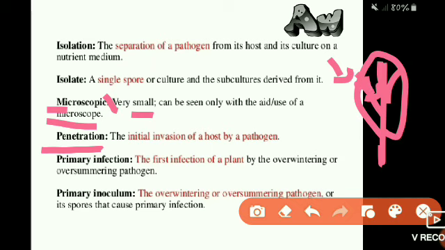Such a process is called penetration. Penetration literally means to go into the host cell by pathogens. Pathogens will go into the host plant, develop, multiply, and lead to disease development.